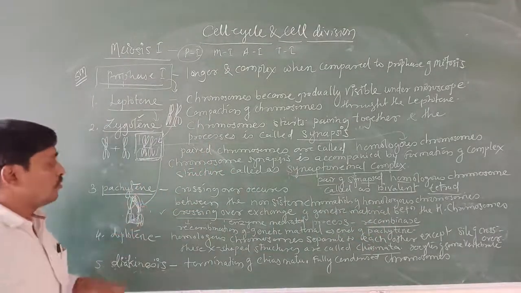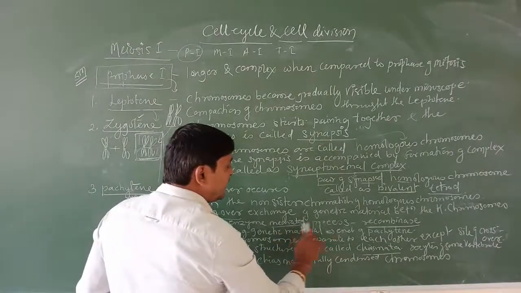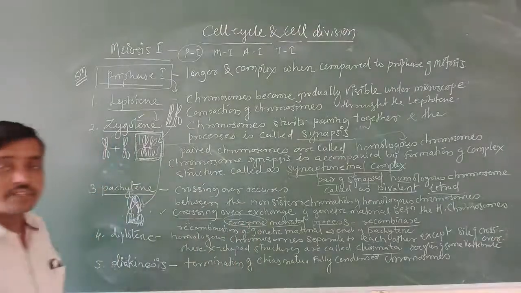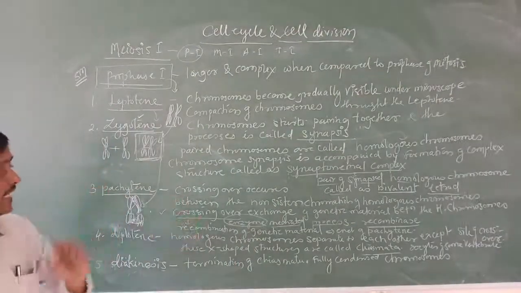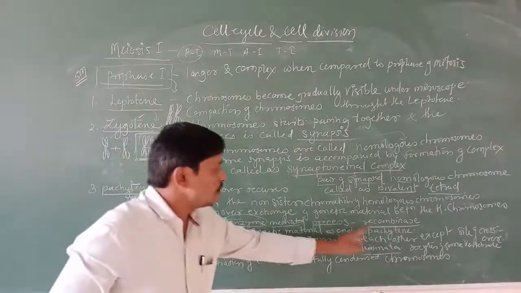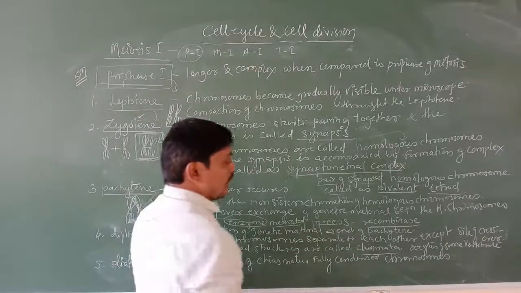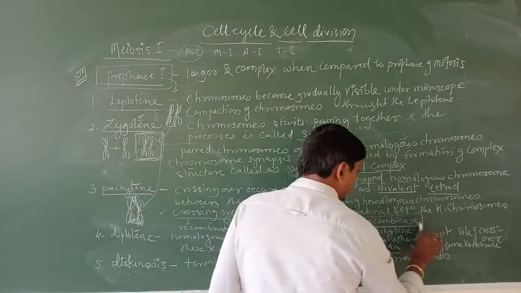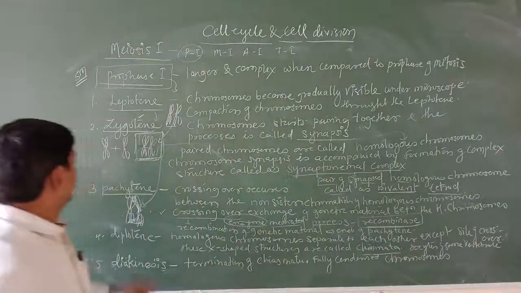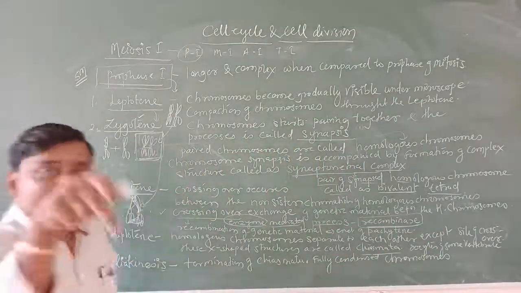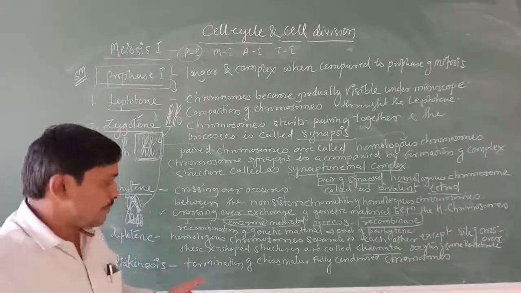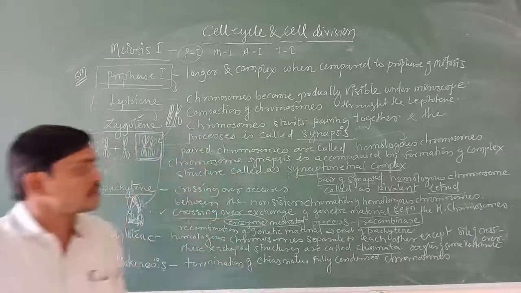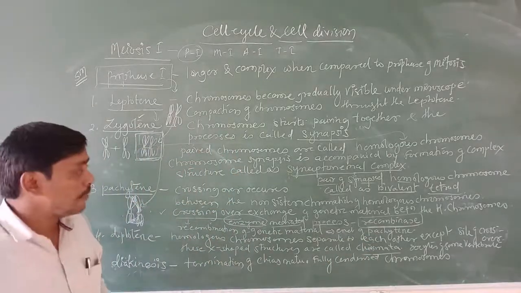And this crossing over is mediated by some enzymes. That is very important. Crossing over is mediated by enzymes, and those enzymes are called recombinase. One last question here: whether pachytene or crossing over is an enzyme-based process? Yes, it is an enzyme-related process, and the enzyme involved in crossing over is called recombinase.